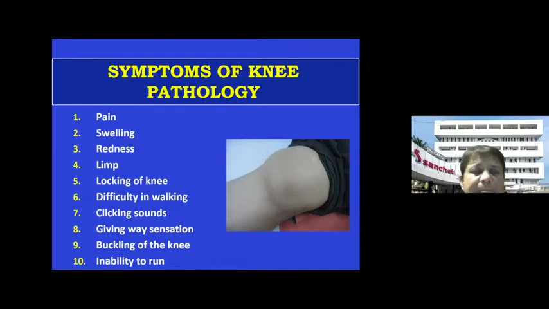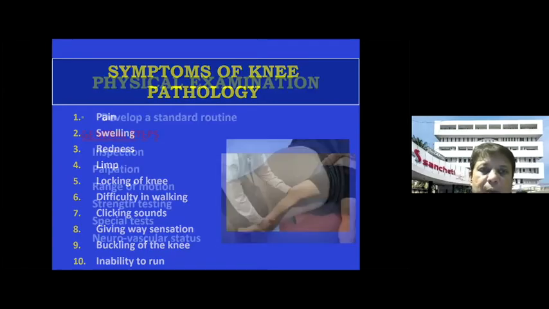And with this, these are the various symptoms. We saw the history, the symptoms, and then we'll come to the signs. So these are the various symptoms which can happen and the patient can complain of. The three main symptoms, please remember, are pain, swelling, and the symptoms of instability. So that is important, and the patient will complain of locking, giving way sensation, sounds, which I've already spoken about. And these are the conditions which you have to be careful about and elicit in your history. And these are the various symptoms which the patient will present with.